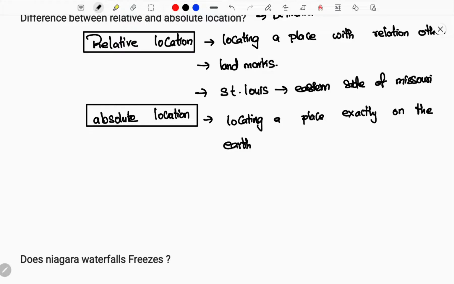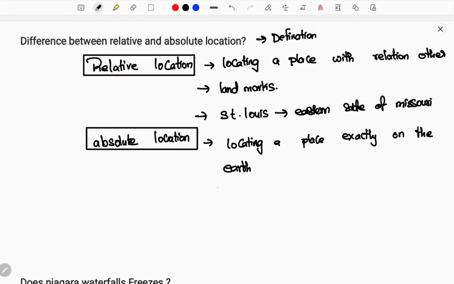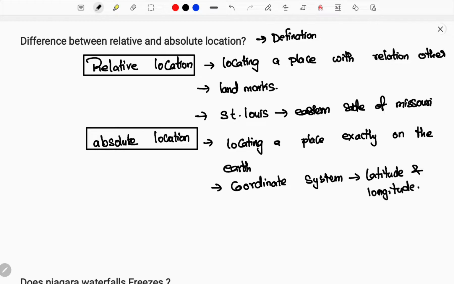You get an absolute location based on the coordinate system, in which you give exact values of latitude and longitude. So here you give latitude and longitude, which defines the exact location, so that you get an idea of the absolute location of the place.